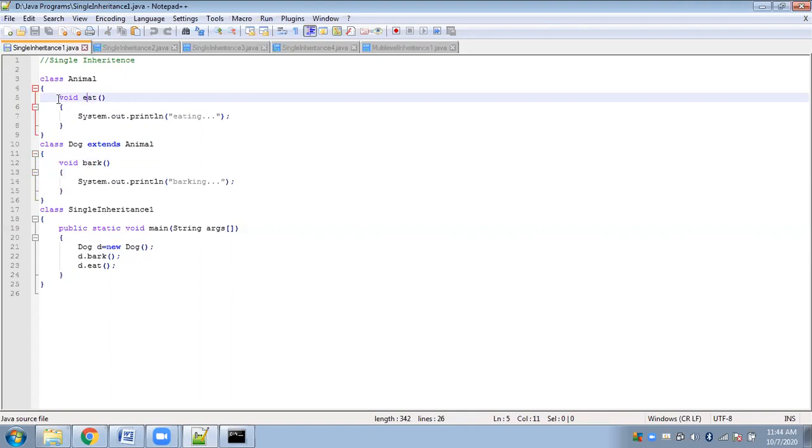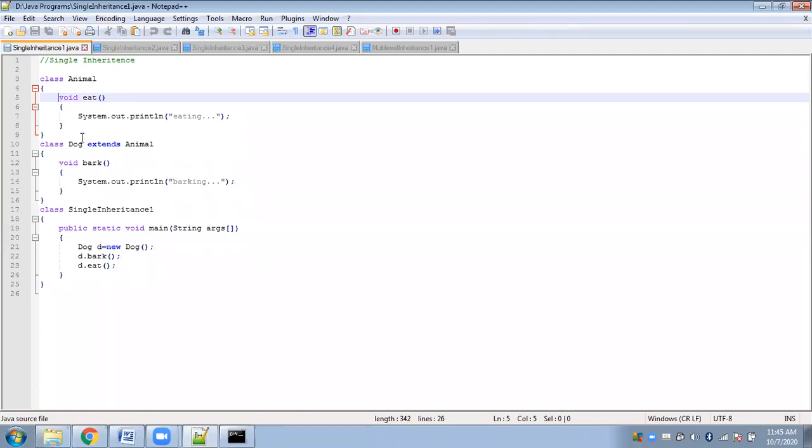Is that fine? There are two dependencies. One is because you are inheriting it, and secondly because we have the default access specifier. So if it is default or if it is public, you can directly do that. We have not spoken about protected yet, so a bit more on that later. And talking about private, private members can never be inherited.